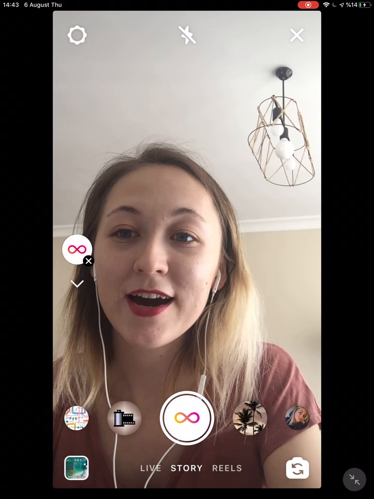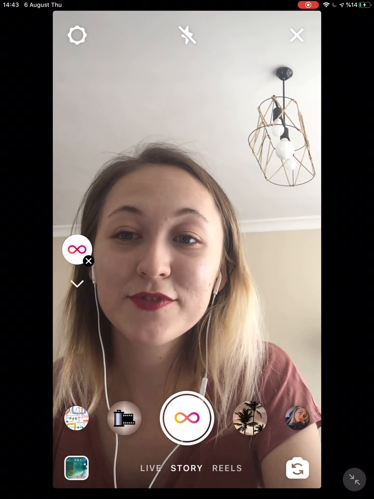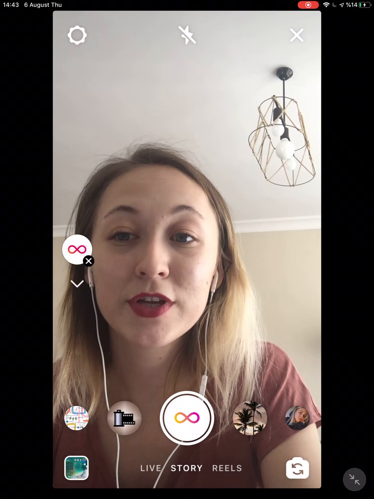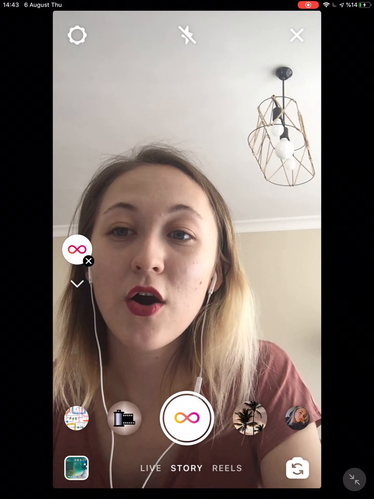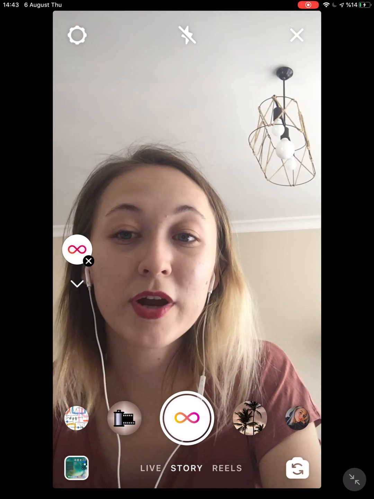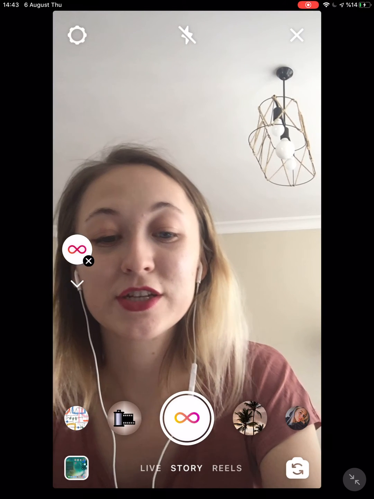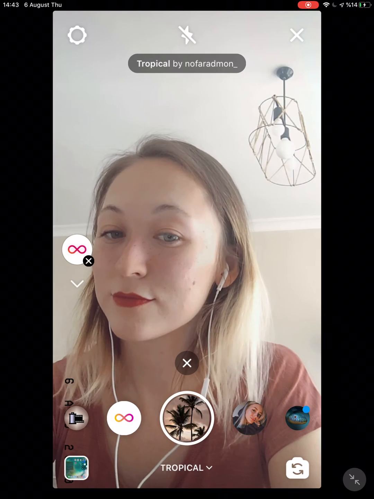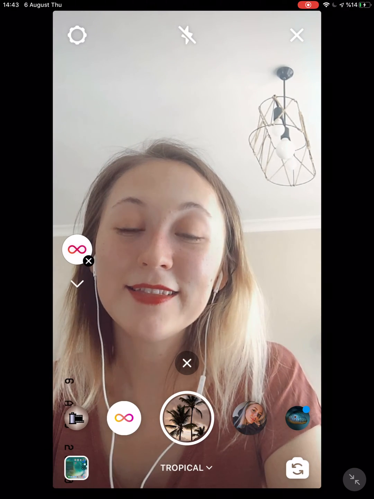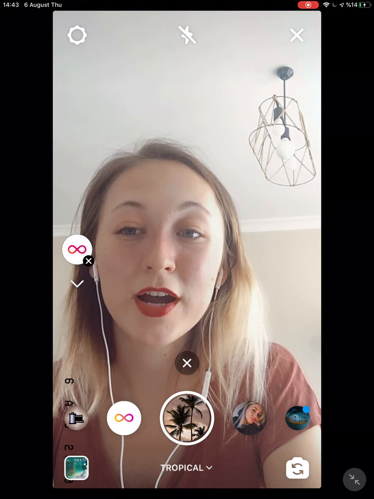So to switch from forward facing video mode to selfie video mode and back, tap the arrows to the right of the white circle. Also, you can use Boomerang with one of the face filters. We can just choose a filter from there, just like that. And tap the white circle with the Boomerang logo.